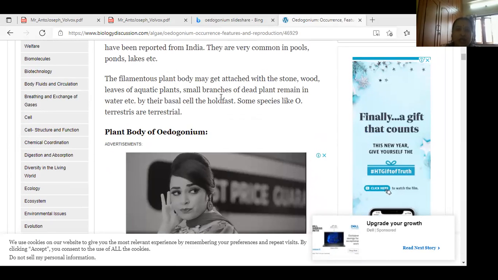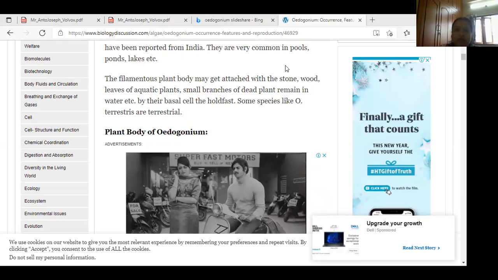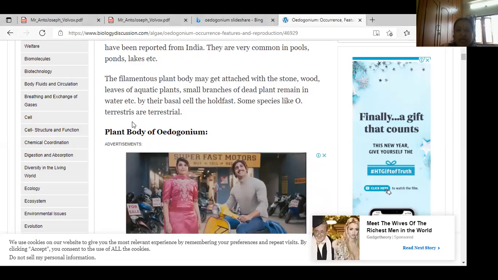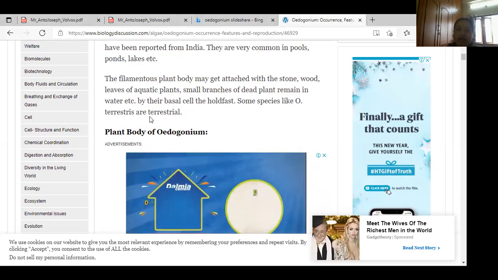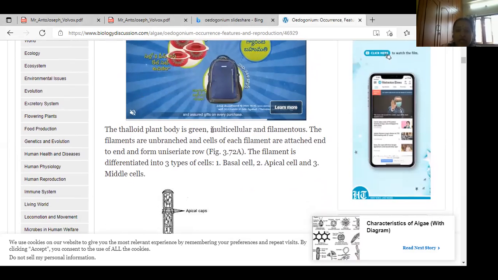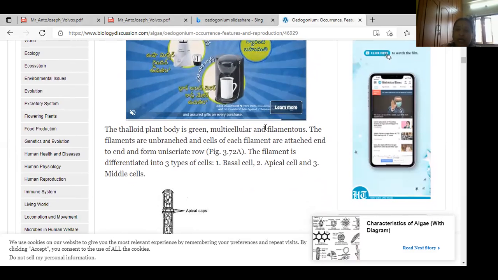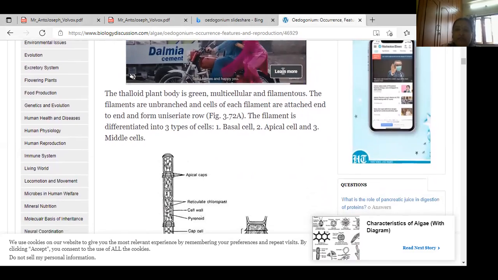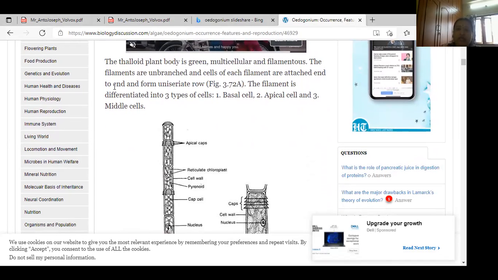See, this plant body you can observe. One second. These are the terrestrial Oedogonium. The thalloid plant body is green in color, a multicellular filamentous plant body.